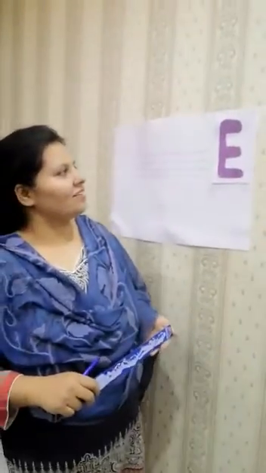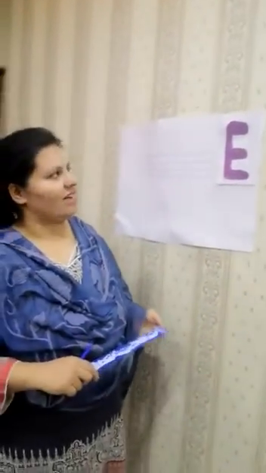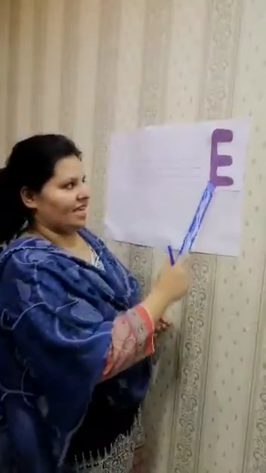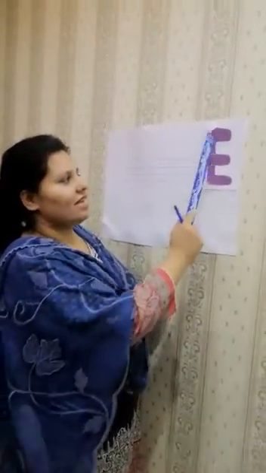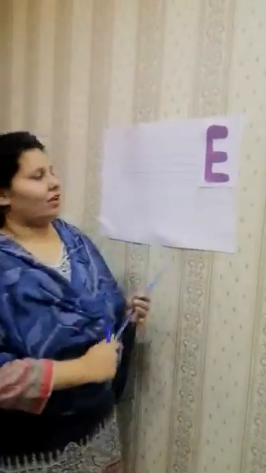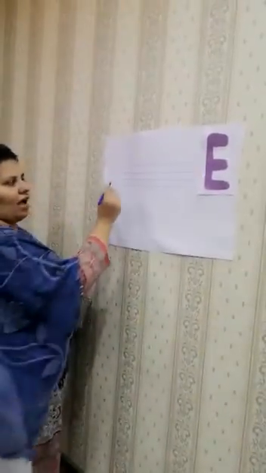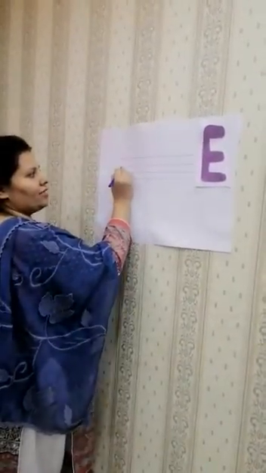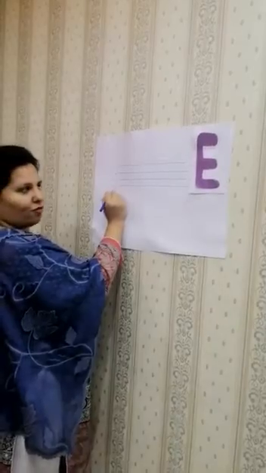How are you? Okay class, today our topic is writing of capital E. Okay, look at the board. We have 4 lines here: 1, 2, 3 and 4.